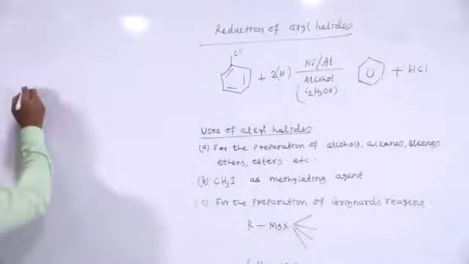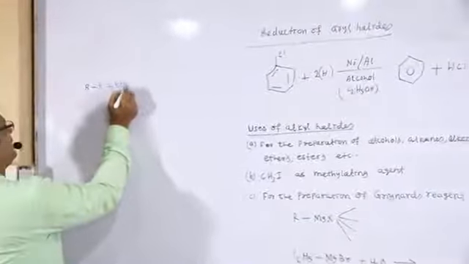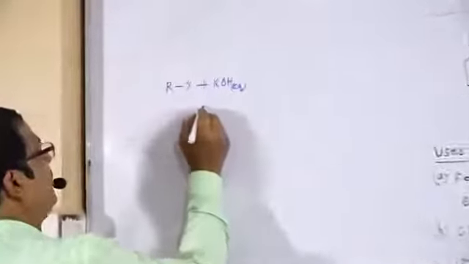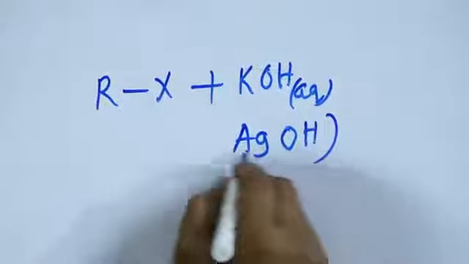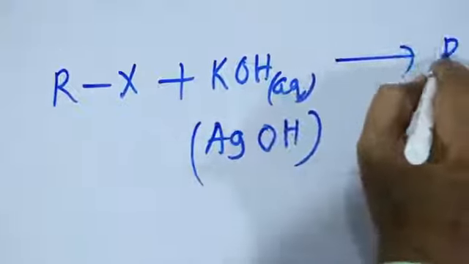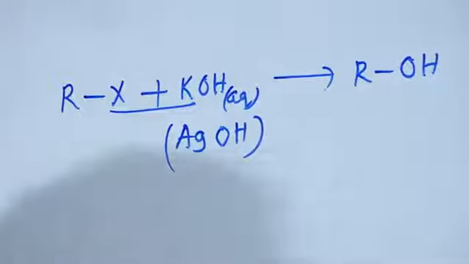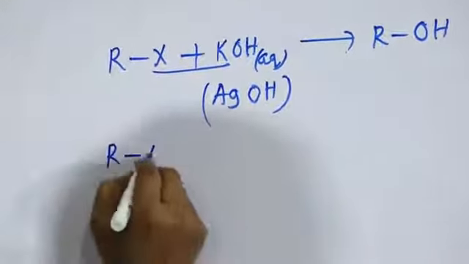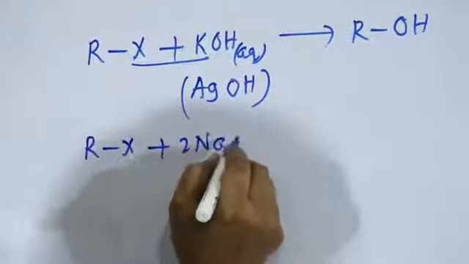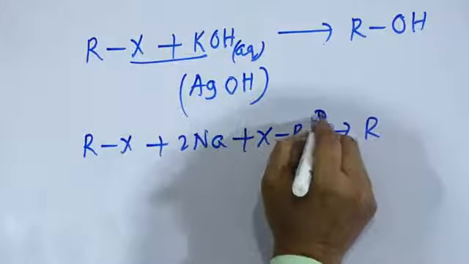You know, alkyl halide that has been treated with aqueous KOH, or moist Ag2O, that is AgOH, gives ROH, that is, alcohol is prepared. KX is removed; these are nucleophilic substitution reactions. Already we have explained these reactions. So how is alkane prepared? Alkyl halide that has been treated with metallic sodium, RX, gives RR, in dry ether.